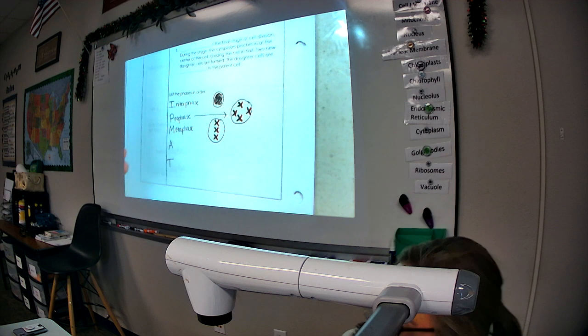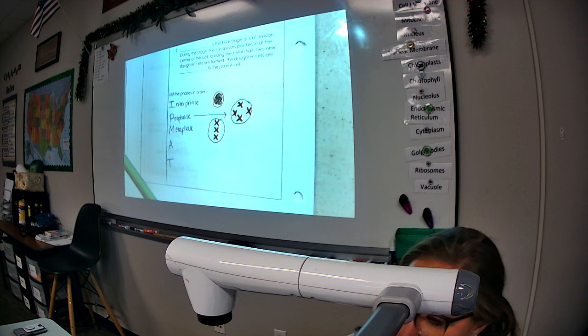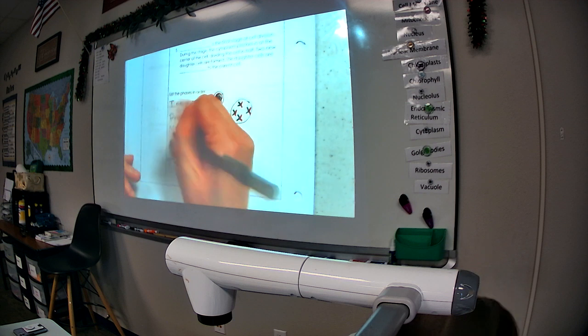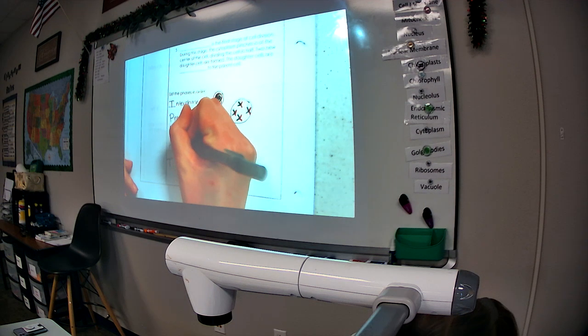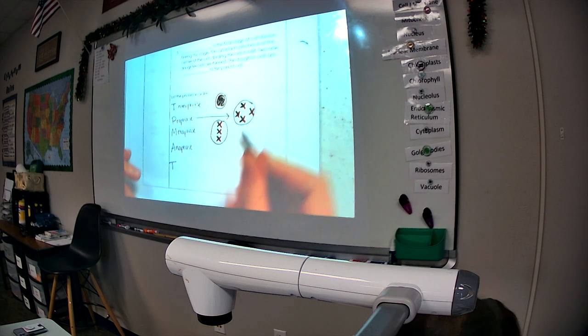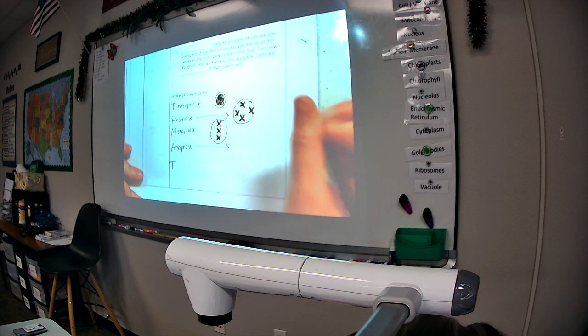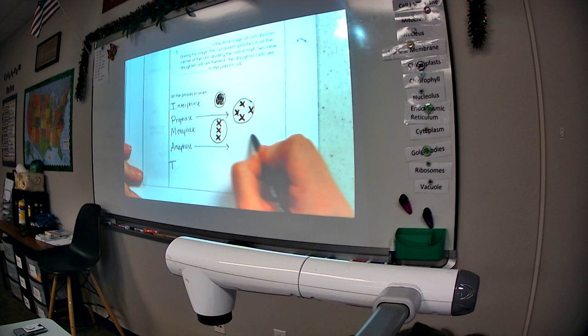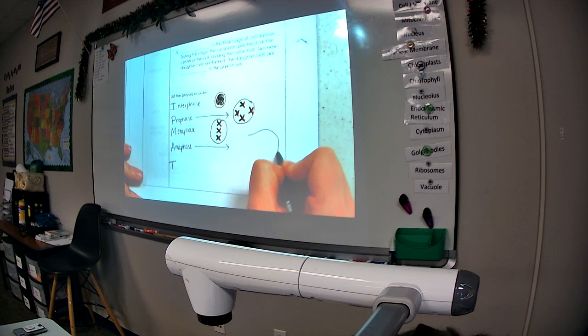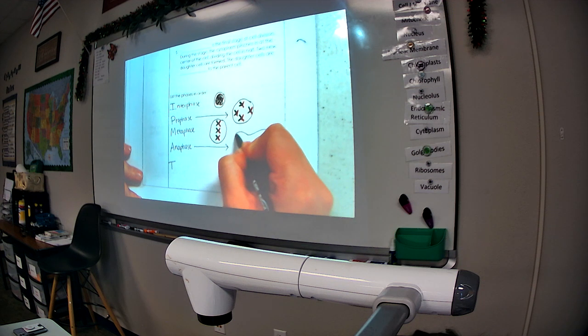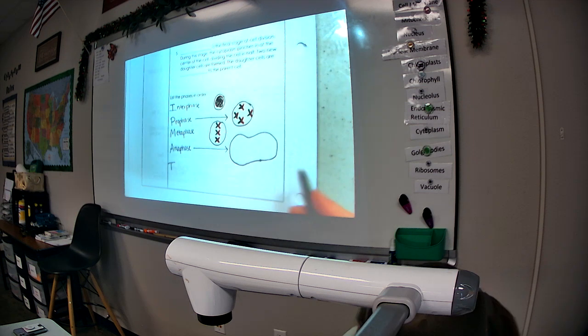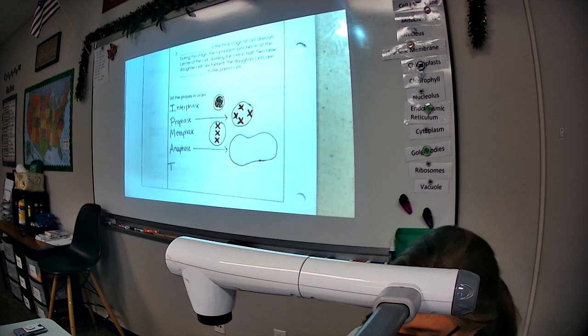All right, what does the A stand for, Connor? Anaphase. I'm going to draw mine over here because it gets a little stretched. All right, in anaphase, you have to draw almost like a peanut shape, like in our mitochondria, because the cell is beginning to split, but it's not splitting just yet. Okay?